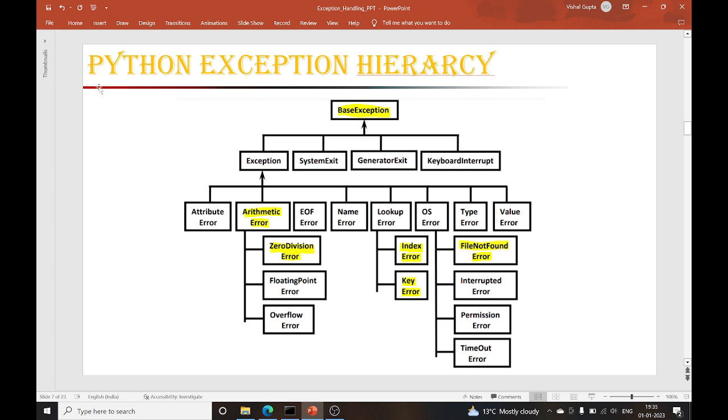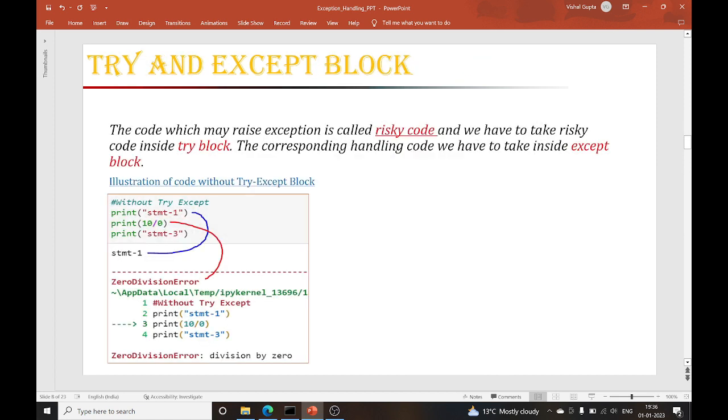The next slide shows the Python exception hierarchy. It says base exception, then we have multiple types of exceptions, like arithmetic error. In arithmetic error, there can be zero division error, overflow error, value error. These are different types of exceptions and their classes are available in Python. Okay. Till here we are clear with what is exception, what is exception handling, what is syntax error, and what is runtime error. So let's discuss the try and except block.